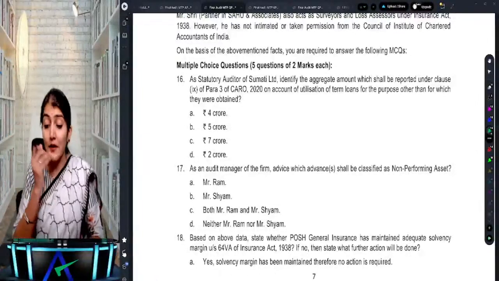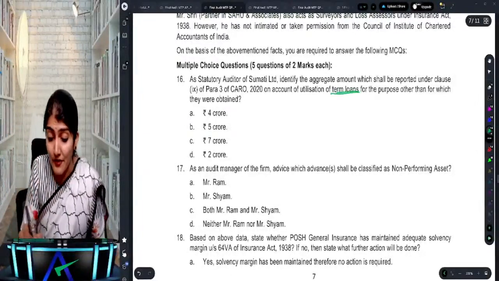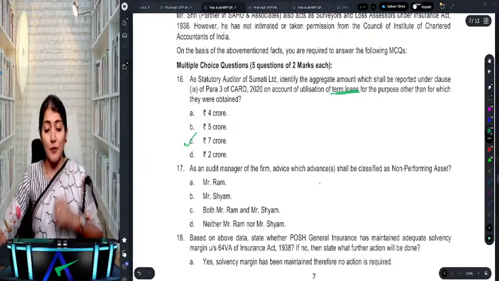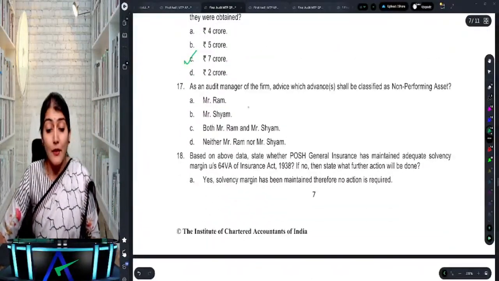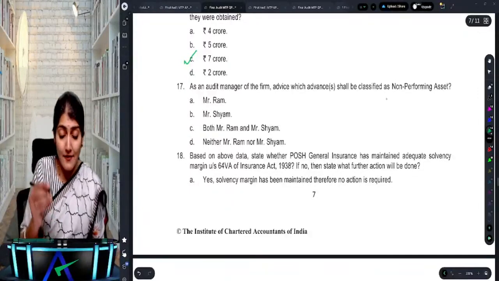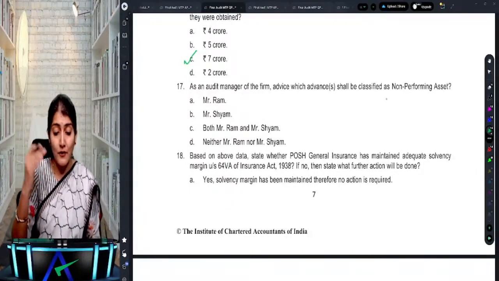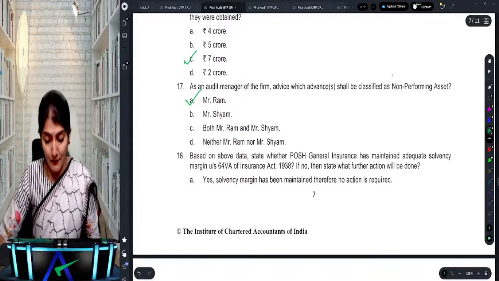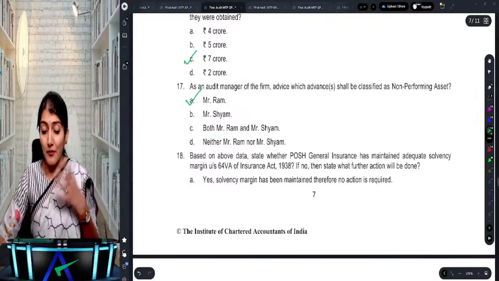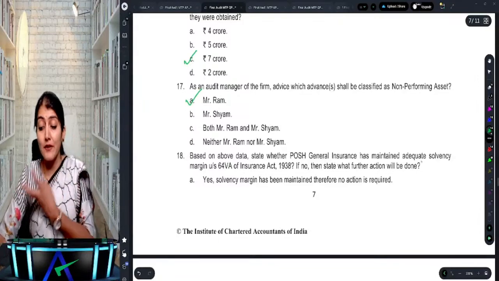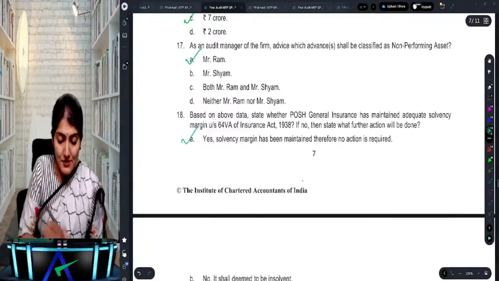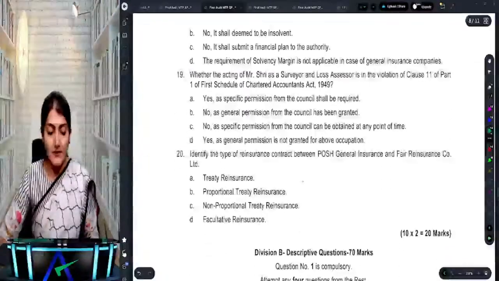Okay. Right. So under clause 9, utilization of the term loans, it talks about the 7 crore that has not been utilized for the purpose for which it has been obtained. Then which of the accounts shall be classified as an NPA? Ram, Sham, both or neither. So only Ram, right? Because it is the state government guaranteed advances. Then based on the above data, whether Posh General Insurance has maintained the adequate solvency margin? Yes, the solvency margin has been maintained, therefore no action is required.